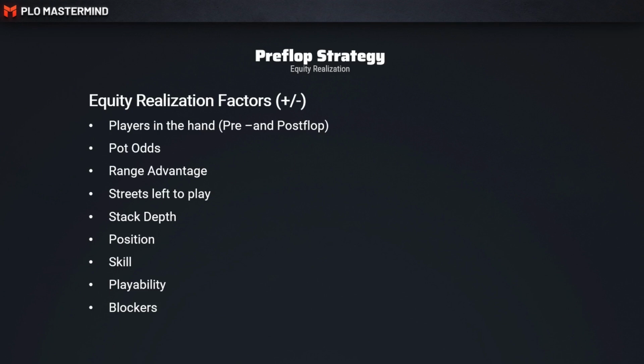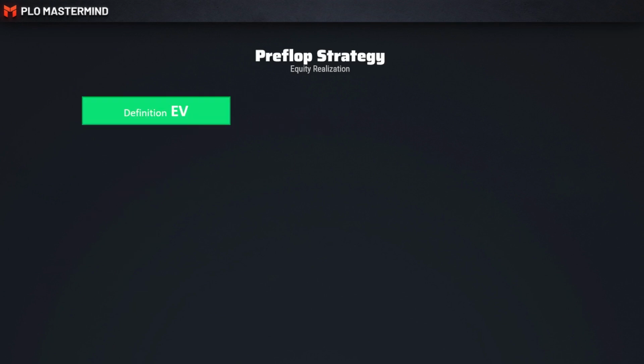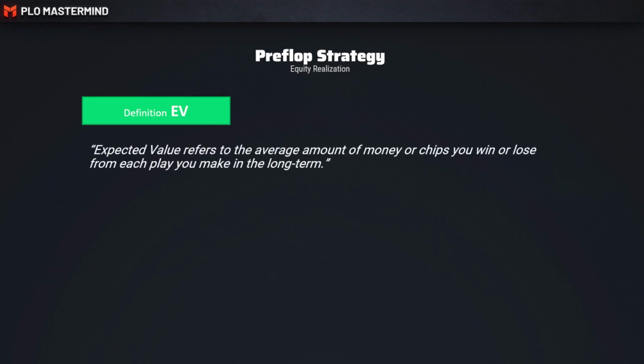So at this point, I would like to quickly talk about what EV is, expected value, and why it is important when it comes to explaining and showing the utility of the concept of equity realization. So EV stands for expected value and refers to the average amount of money or chips you win or lose from each play you make in the long term.